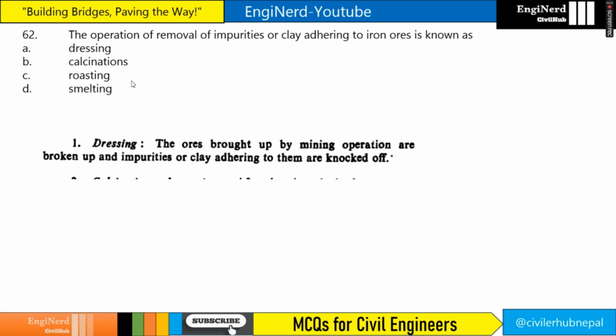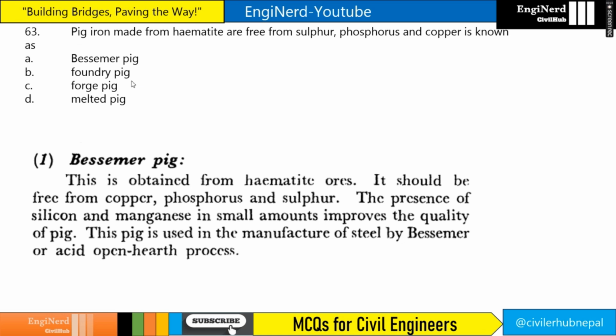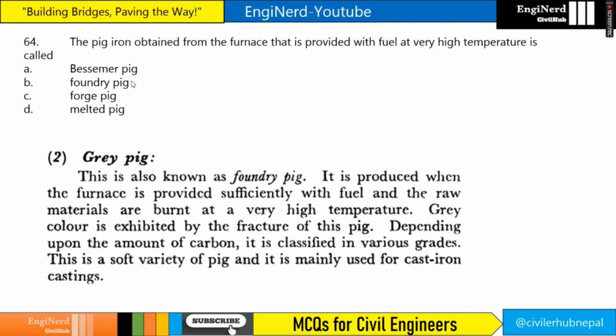The operation of removal of impurities or clay adhering to iron ores is known as what? It is known as dressing. Pig iron made from hematite that is free from sulfur, phosphorus and copper is known as Bessemer pig, right? The pig iron obtained from the furnace that is provided with fuel at very high temperature is known as, if it is very high temperature, it will be grey, right? So grey pig, it is also known as foundry pig. And it is produced when the furnace is provided sufficiently with fuel and raw materials are heated at very high temperatures, right?